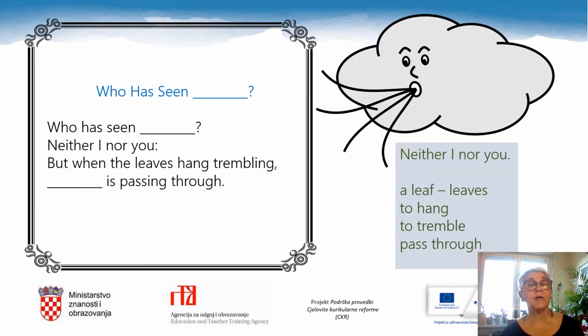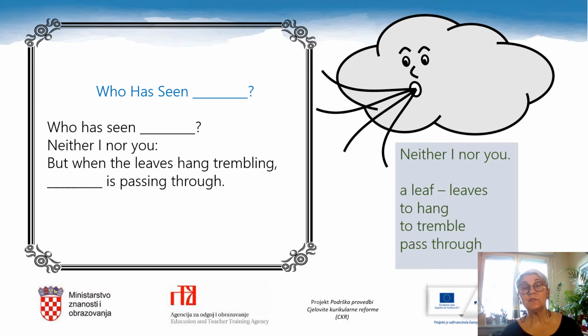Here is the first part of the poem. You can see the title and you can see the 4 verses in the first part. You still cannot see the missing word and I hope you can guess it. Who has seen? Who has seen? Neither I nor you. But when the leaves hang trembling, is passing through.